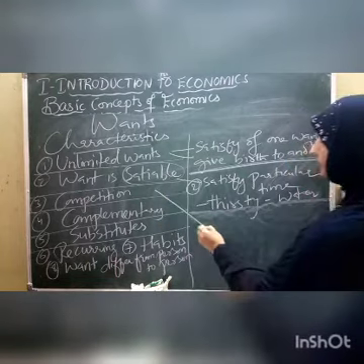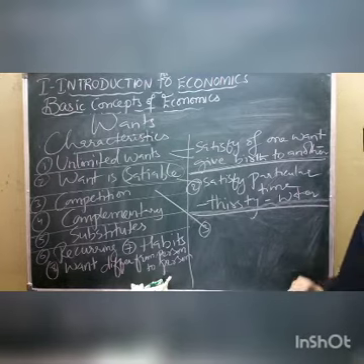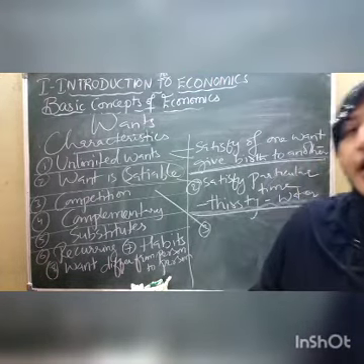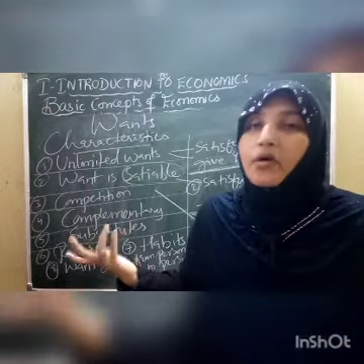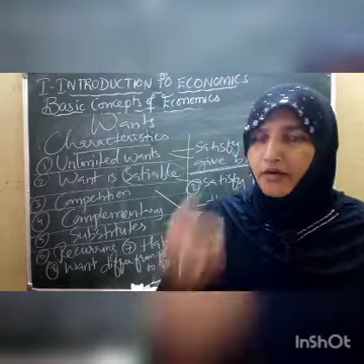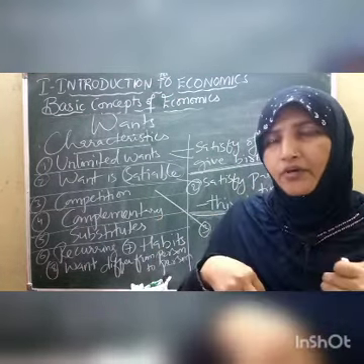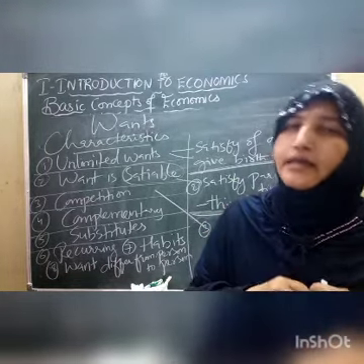What is the third one now? The third one, children, is want competition. Do you feel at any time that the wants are also having a competition? We people have competition among us. But do you feel there is a competition going on only among people? Yes, children.